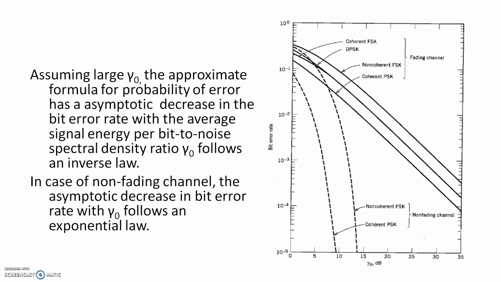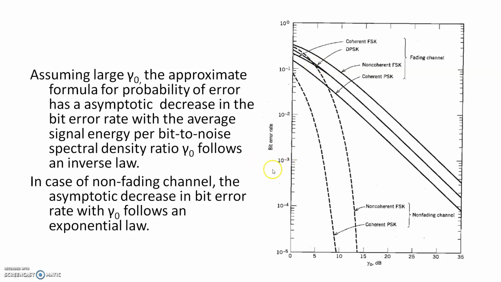If you take a particular value of gamma 0, the bit error rate will be less for the non-fading channel and more for the fading channel. Take some value like 5, 6 or 7, and you see the bit error rate will be something like 10 raised to minus 2 for the non-fading channel, but for the fading channel it will be like 10 raised to minus 1.